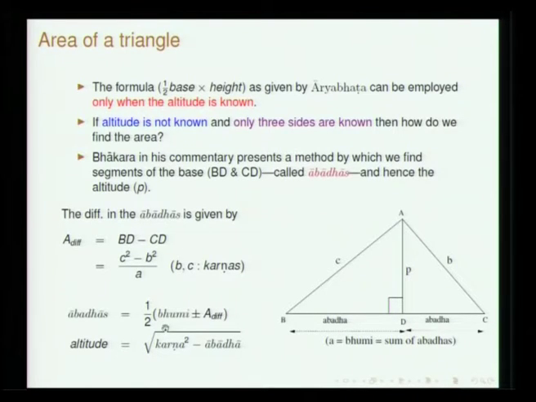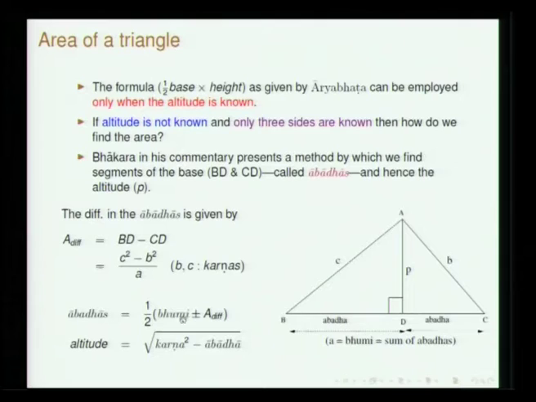This is stated to be half of bhumi plus or minus the difference. Bhumi is the word which is used to refer to the base. This gives you the expression for both the abadhas.